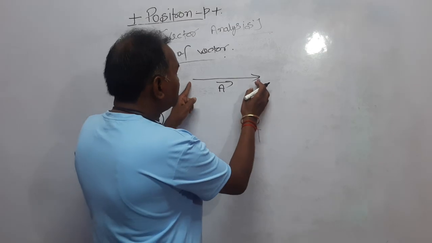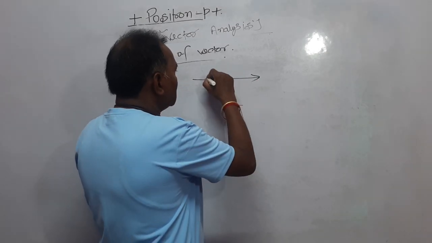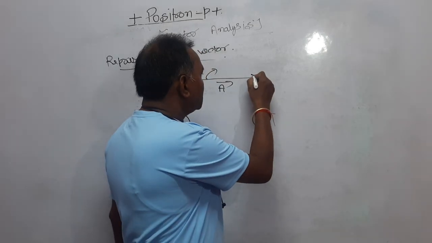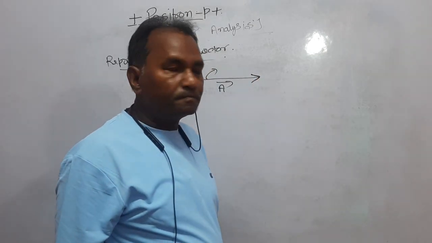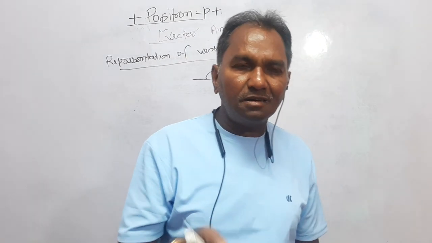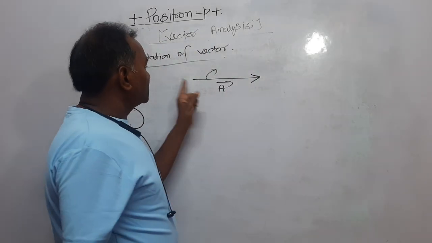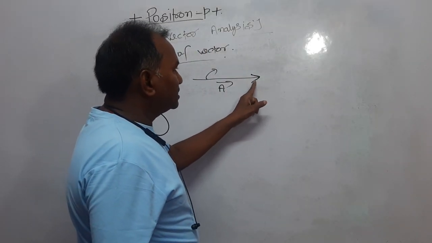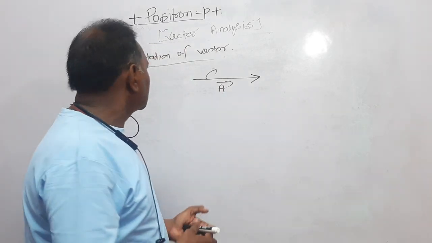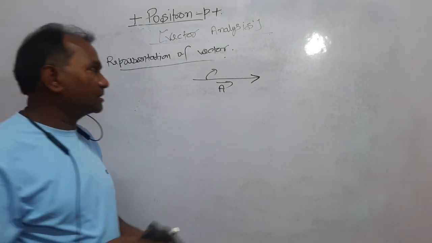The length of this arrow is the magnitude of vector A, and the head represents the direction of vector A. Actually, this arrow has two things: the direction, and the length, which represents the magnitude of vector A. Now dear students, let's move further.